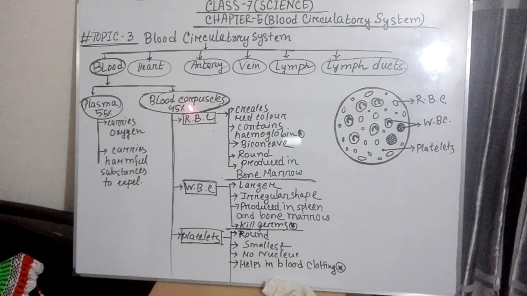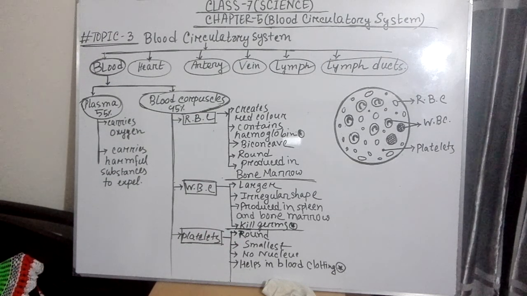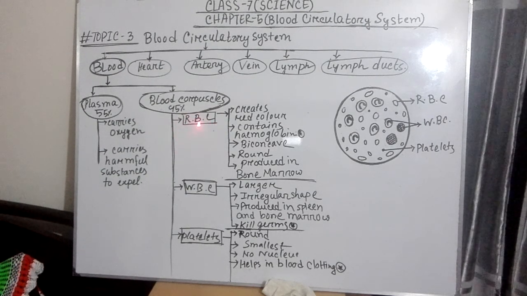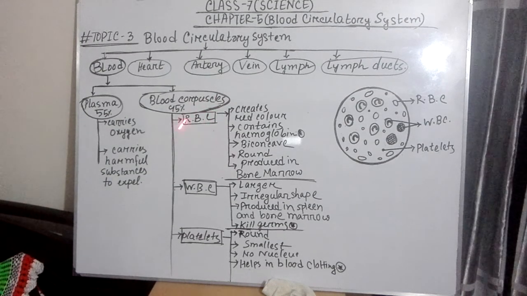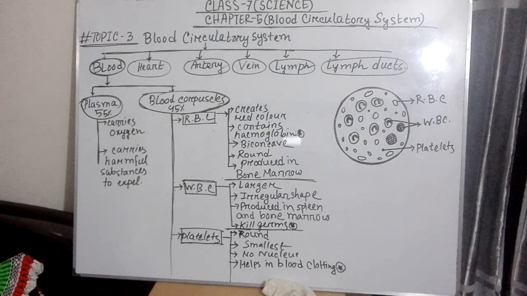Blood corpuscles are of three kinds: RBC, WBC and platelets. What is RBC, what is WBC and what are platelets? We are going to discuss everything about it. RBC means red blood corpuscle. In the thick portion of our blood, there are three types of corpuscles: one is RBC, red blood corpuscle, another is white blood corpuscle, and the other is platelets. Let's see all the functions of these three types of corpuscles.